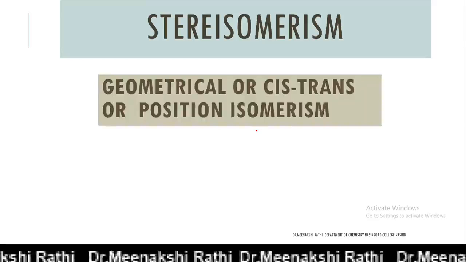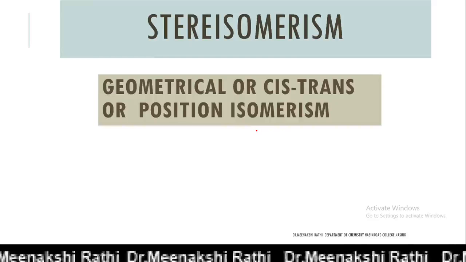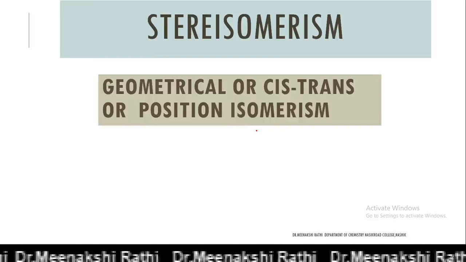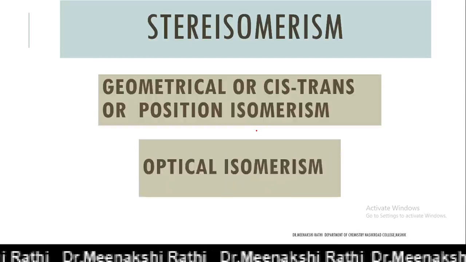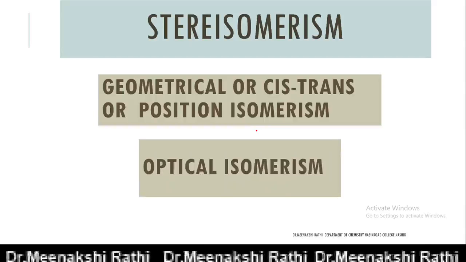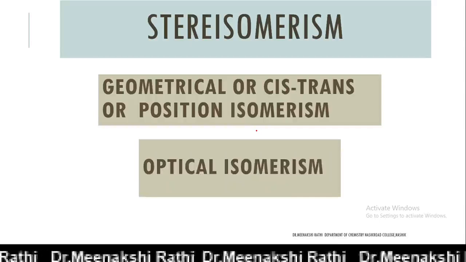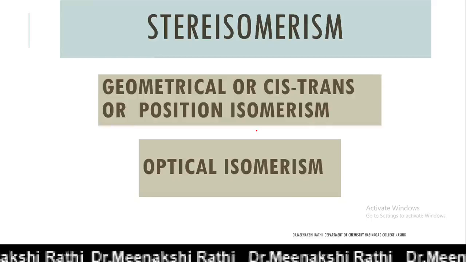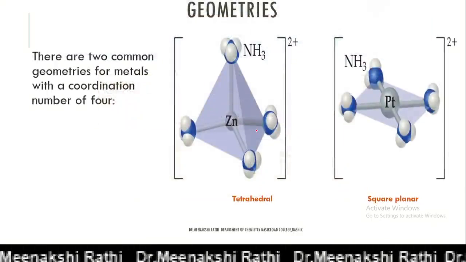There are two different types of stereoisomerism we are discussing. One is geometrical, which is also known as cis-trans or position isomerism, and another is optical isomerism. One thing you need to take care of is that geometrical or cis-trans isomerism is not possible in tetrahedral complexes.